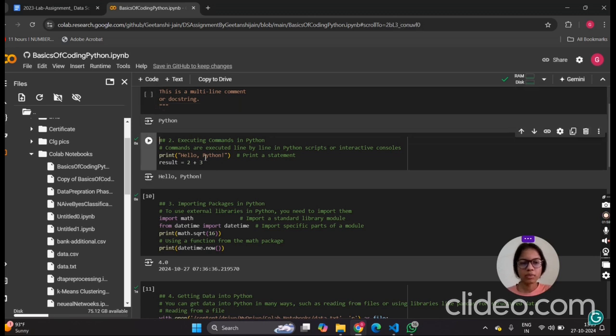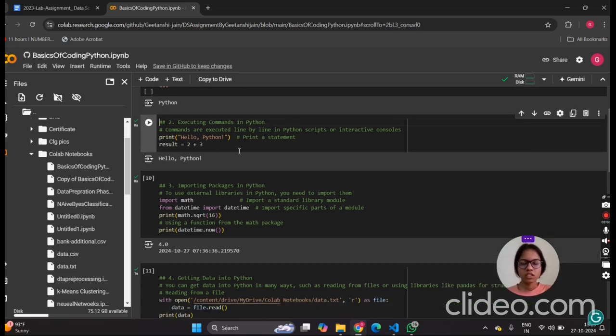Next is executing commands in Python. So here we write print hello Python. This is the syntax of executing commands in Python. When we execute this command, we will get the output hello Python.